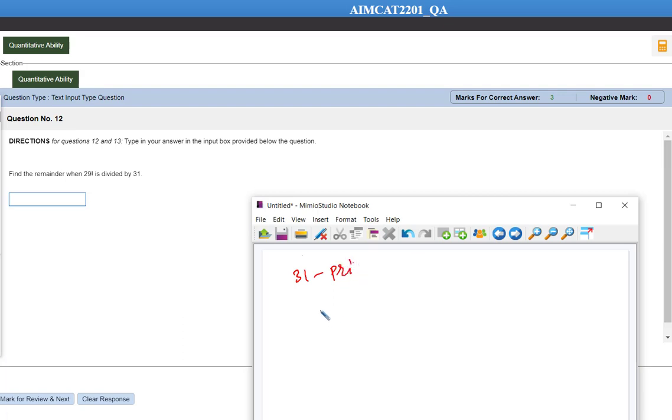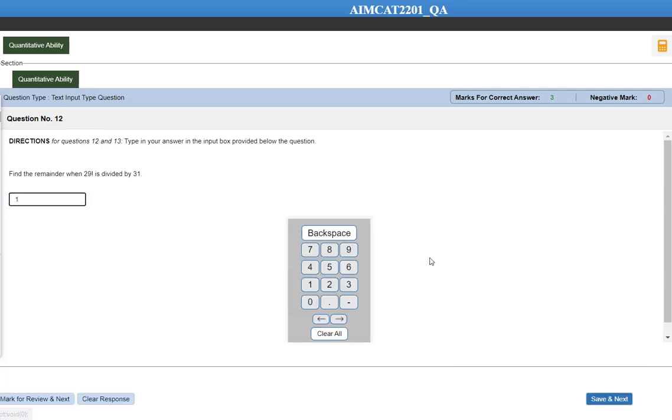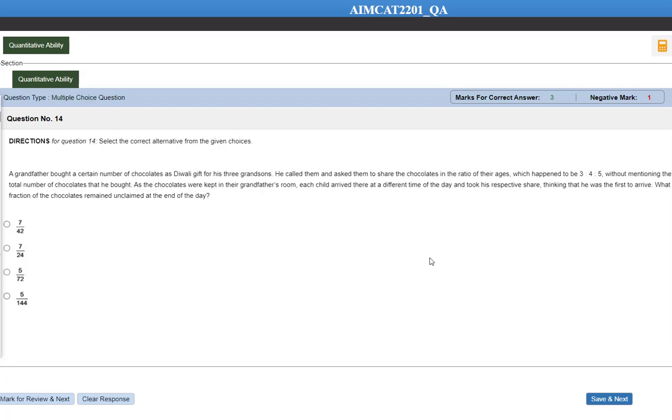We know the formula: (p minus 2) factorial divided by p, the remainder is equal to 1 if p is a prime number. Over here 31 minus 2 is 29, so the remainder is going to be 1. So let's mark answer as 1 here. After this let's have a look at question number 13. This will be a bit lengthy, we'll do it later on, in the second round if time permits. Then question number 14 also looks lengthy, we'll do it later on.